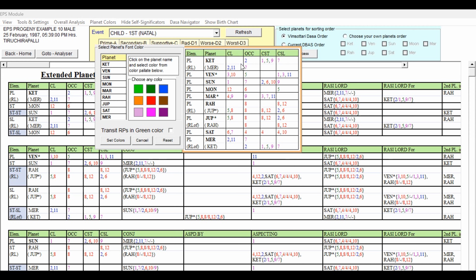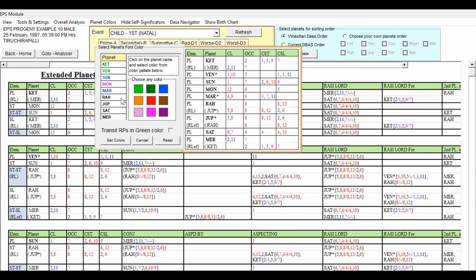And Moon, 12th lord occupying the 6th house and 5th cuspal sublord. It is self-affliction. The 5th sublord itself has 12 and 6, so these are mixed significations. And Mars, 4th lord and 9th lord occupying the 9th house, 3, 7, 11 cuspal star lord. Though it is 4th lord, 9, 3, 7, 11 are good. So we can make this planet blue, or we can give light green also, but I have given blue because of the fourth lord. And Rahu, 8 and 12.